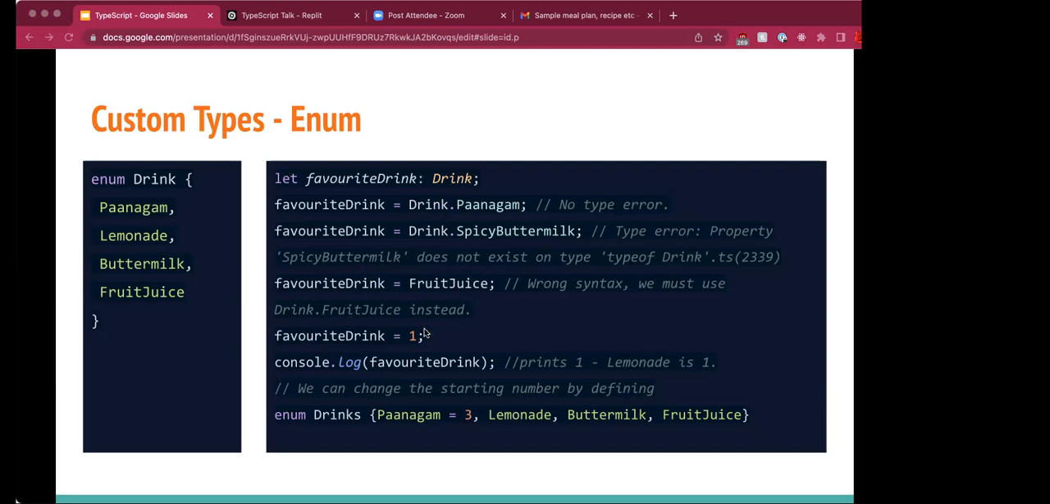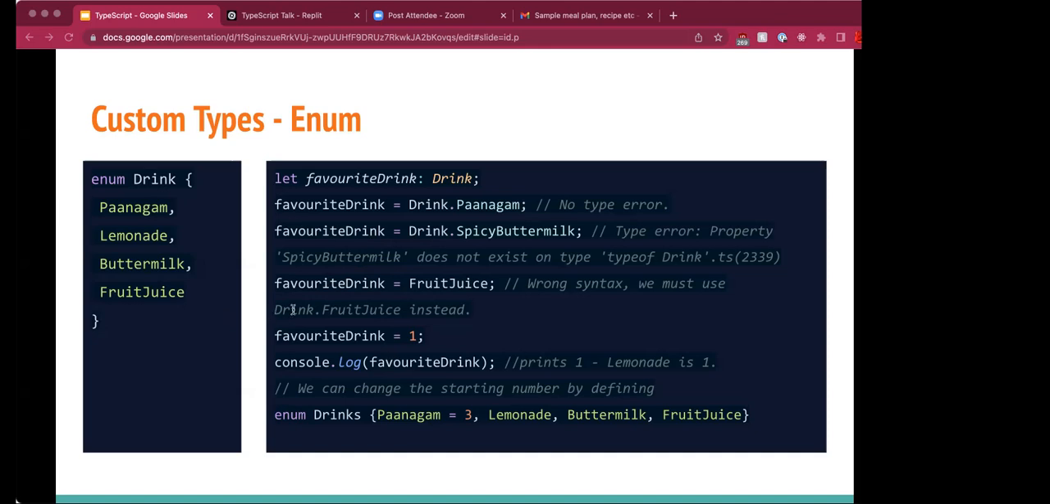Interestingly, if you assign a number, it will throw no errors. That's because TypeScript processes these kinds of enum types using numbers. Enum values are assigned a numerical value according to their listed order. Say, for example, Panagam will take 0, and the next one, lemonade, takes 1, and buttermilk takes 2, and fruit juice takes 3. This is automatically done by TypeScript. So when we say 1 in this example, it would indicate the lemonade.